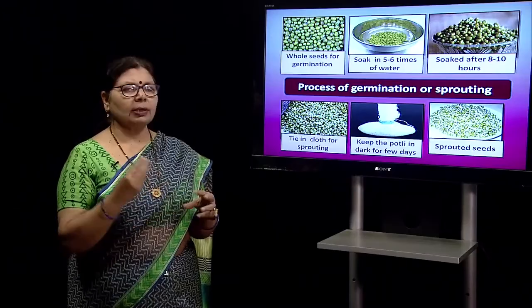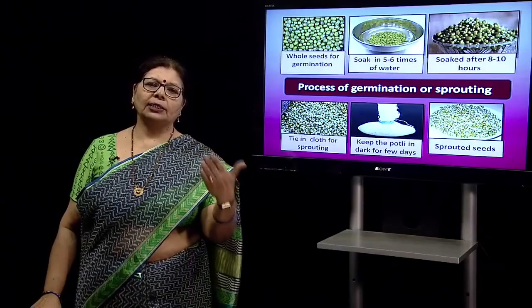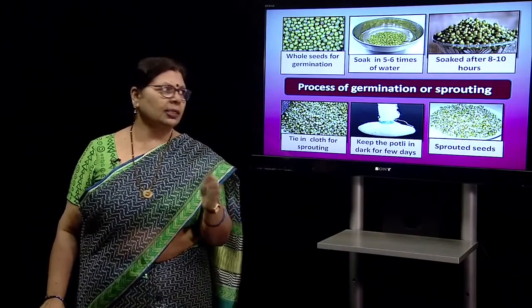Here I am giving you a simple example of how you can do the germination process. Whole seeds are always used. Germination cannot be done in dehulled seeds or dehusked dal, because germination is a process where the seed converts into a plant through lots of physiological and chemical changes occurring inside the seed.